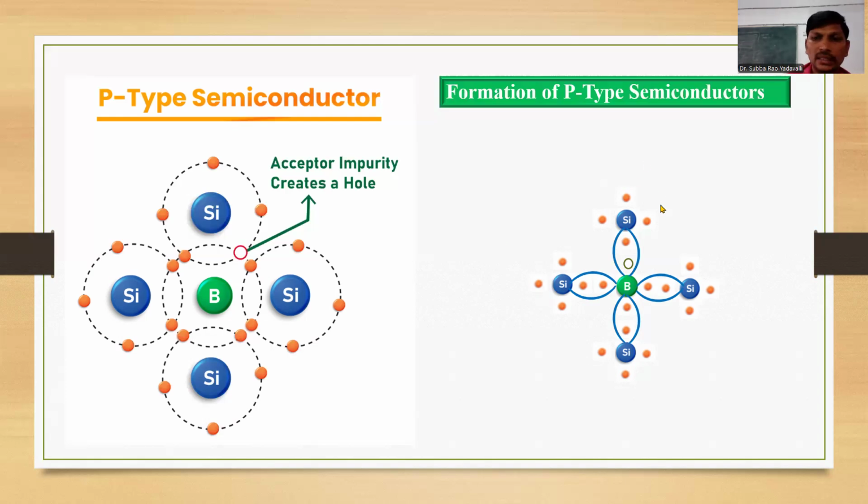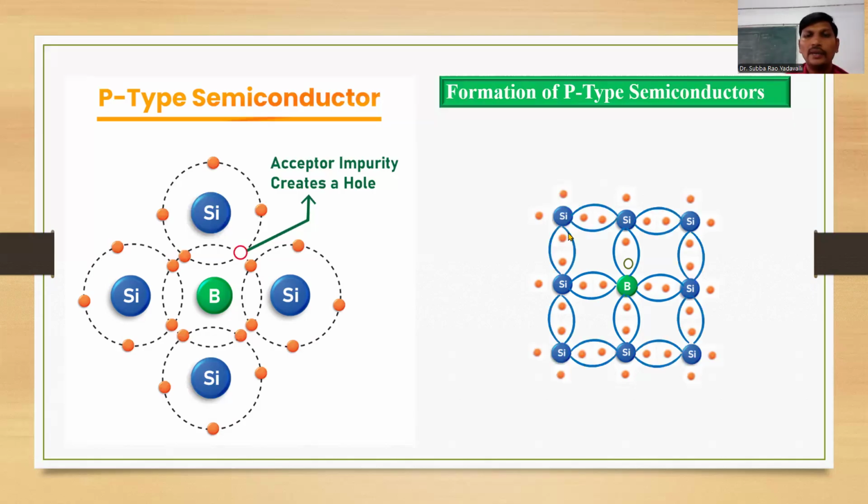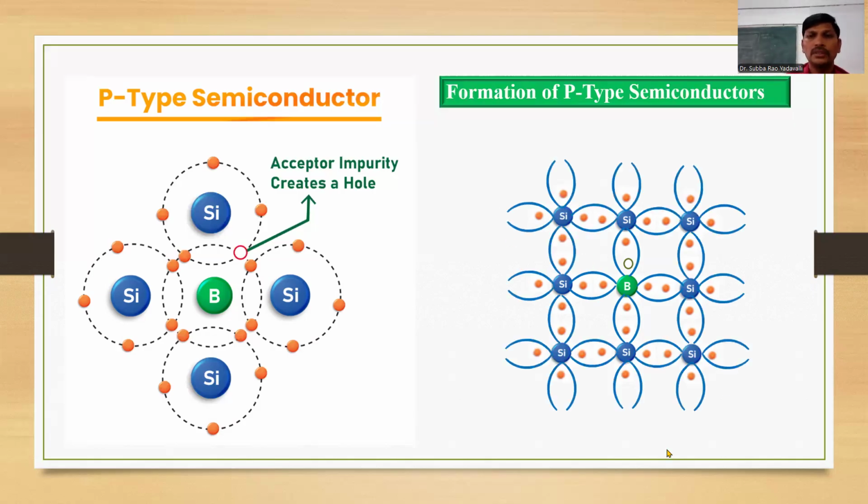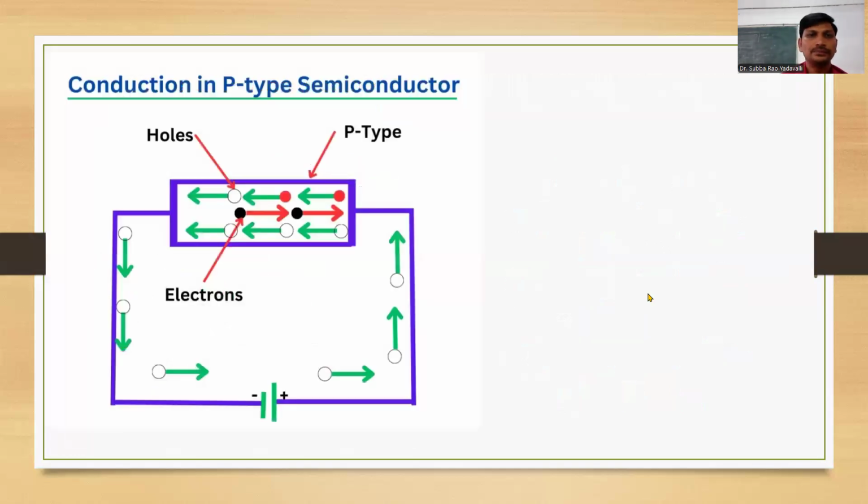This is why each silicon is further bonded with the other three silicons, because it is already bonded with the boron. So the remaining 3 electrons are shared with three other silicon atoms and form covalent bonds. This is the formation of p-type semiconductors, a boron doped silicon semiconductor. Here this boron has the hole. This is the conduction hole. Due to the presence of the conduction hole, they conduct electricity.